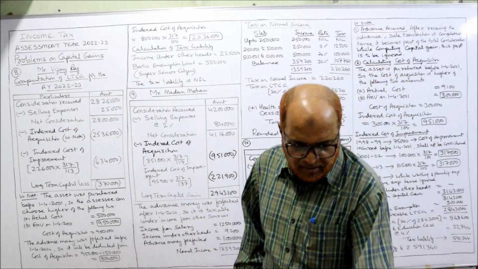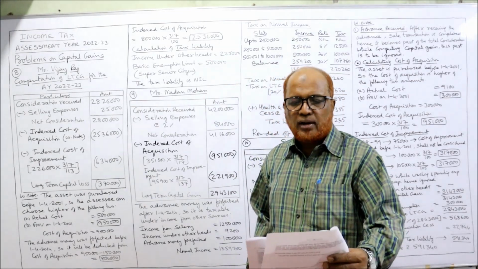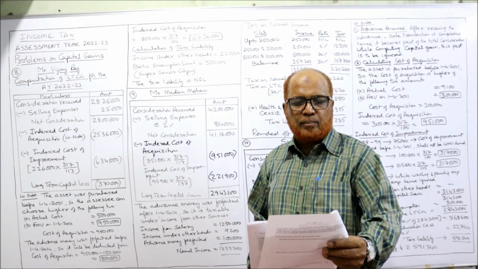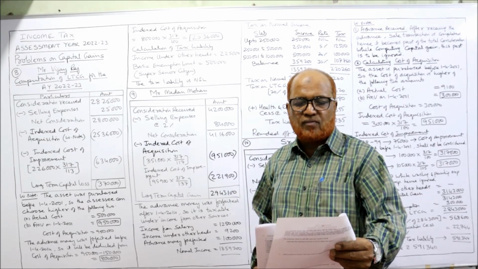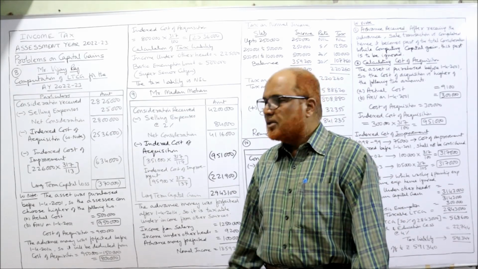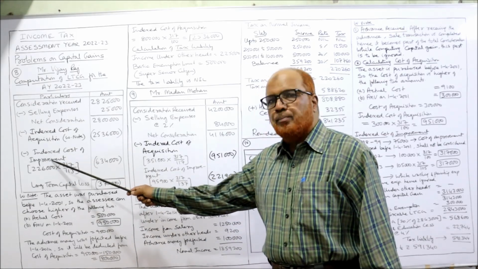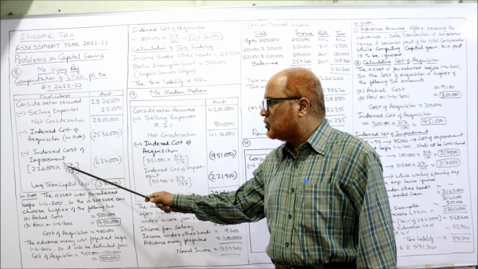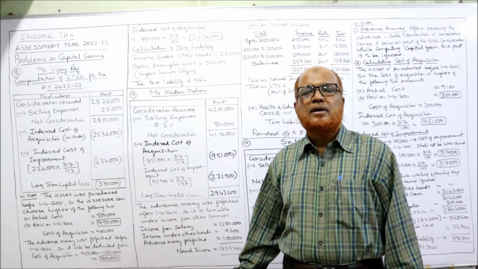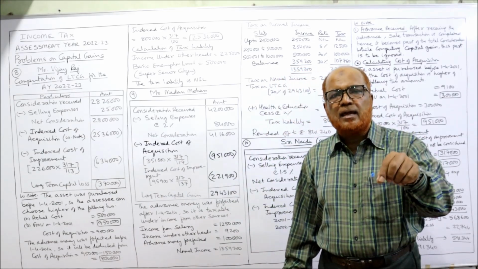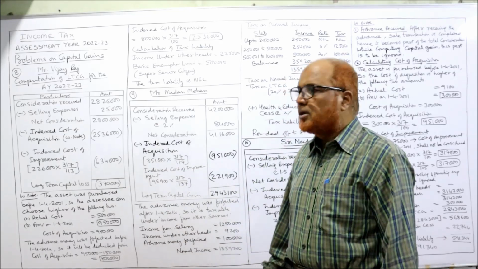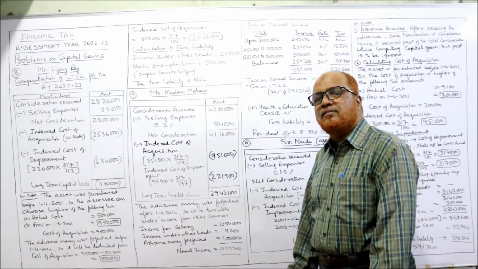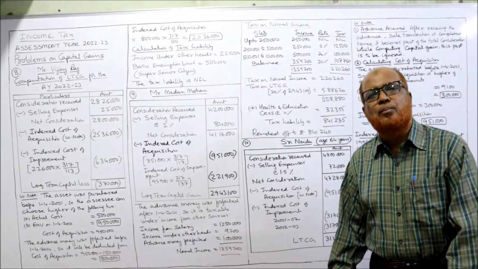He has made an improvement to the ornament of gold by spending 2,26,000, cost inflation index 113. So indexed cost of improvement is 2,26,000 into 317 by 113. The index number at the time of making the improvement, 113, is given in the problem. So it comes to 6,34,000, the indexed cost of improvement.